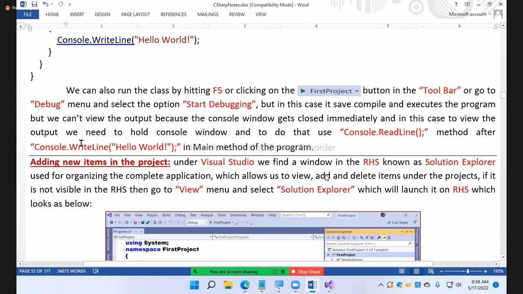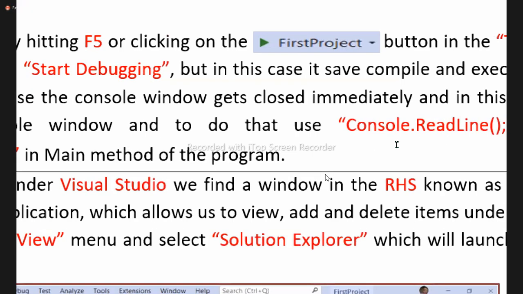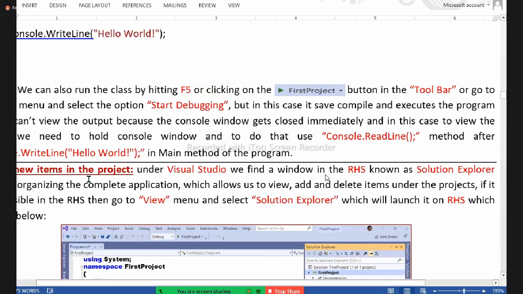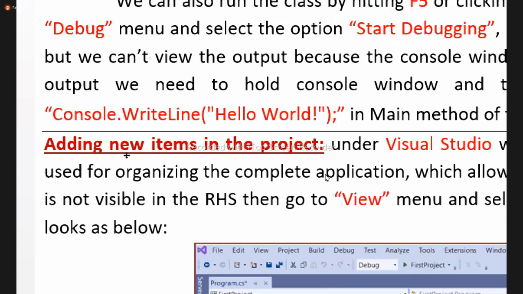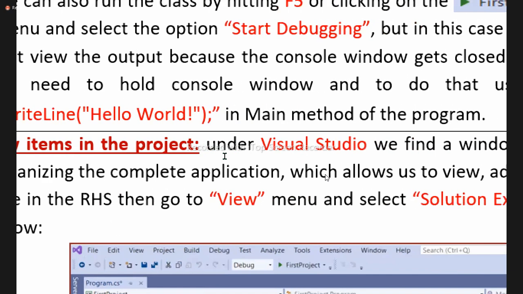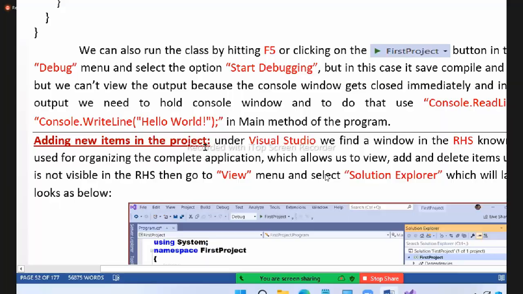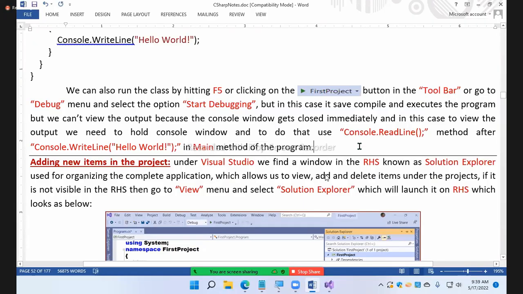In this case, to view the output, we need to hold the console window, and to do that, use the console.readline method in the main method of the program. Now also it will save, it will compile, and it also executes. But unfortunately, I can't see the output because the console window gets closed immediately.